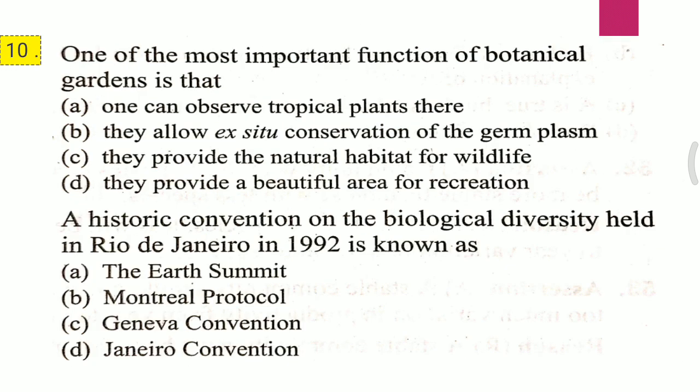Question 1. One of the most important functions of botanical garden is that A. One can observe tropical plants there, B. They allow access to conservation of the germplasm, C. They provide the natural habitat for wildlife, D. They provide a beautiful area for recreation. I repeat the question. And the correct answer for the first question is B, that is they allow access to conservation of the germplasm.